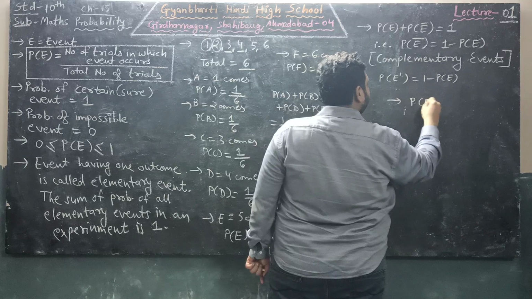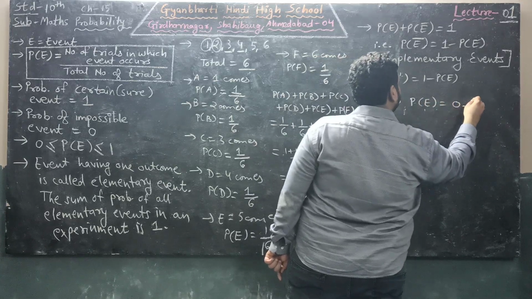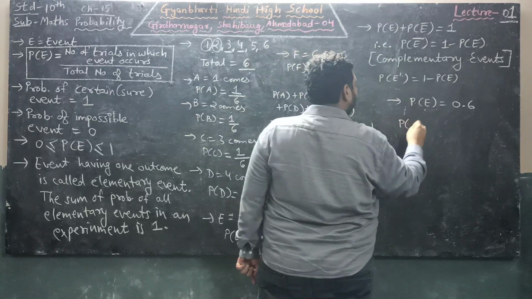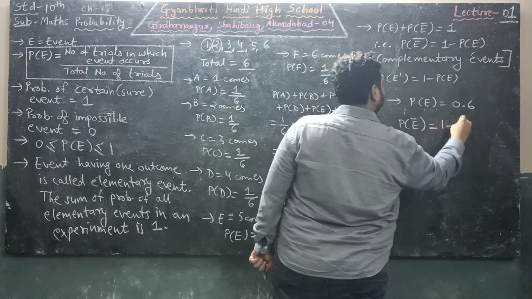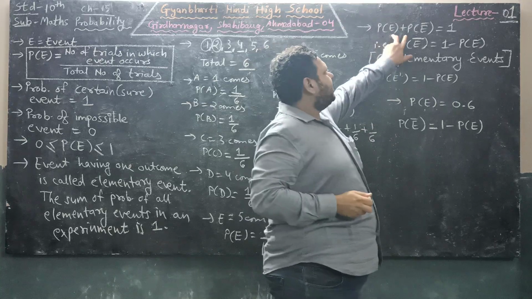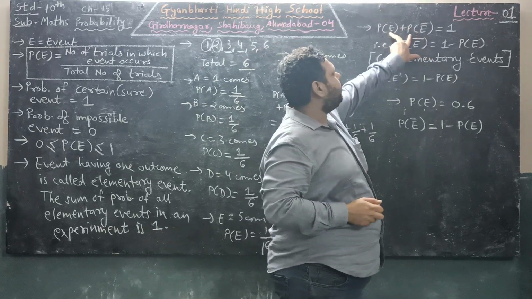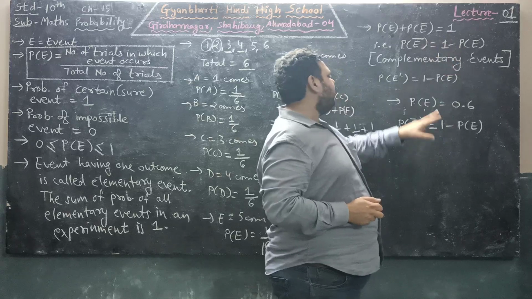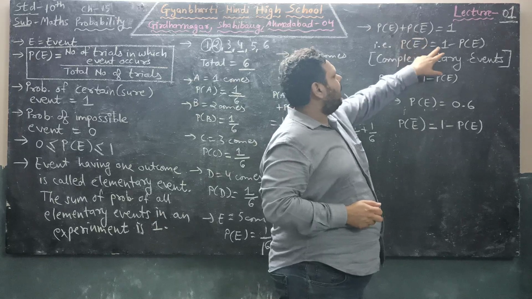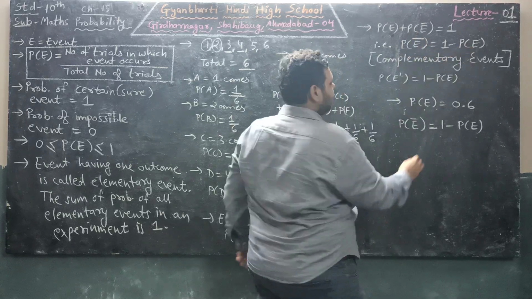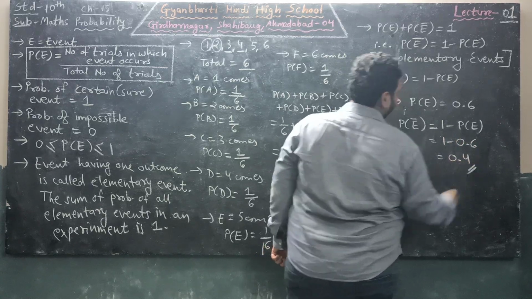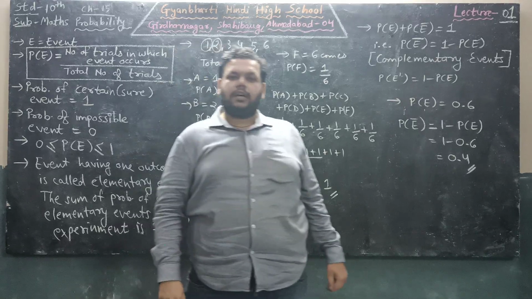Probability of event E is 0.6. Now its complement: probability of the complement of E will be 1 minus probability of E. Why is it so? Because the event and its complementary event have total probability 1. We have the value of the event and want to find the complementary event's probability. So its value will be 1 minus 0.6, that is equal to 0.4. So in this way we have seen different terms of probability.